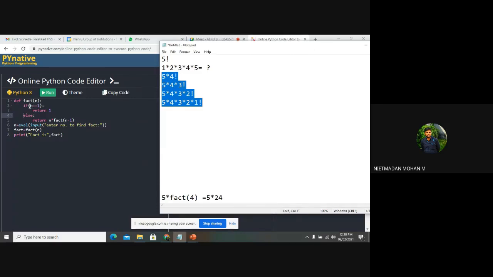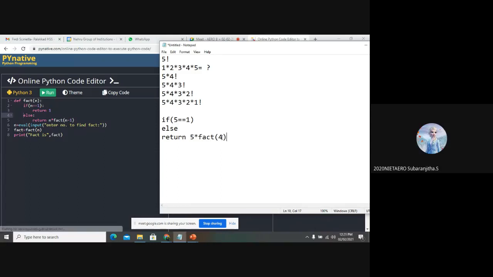So here, the fifth line will be if 5 is equal to 1, the condition will be false, right? Yes, sir. Then it will go to the else statement, that is return n into fact of n minus 1. What is the n value? 5. So 5 into fact of 5 minus 1, it means 4, right? Yes, sir.